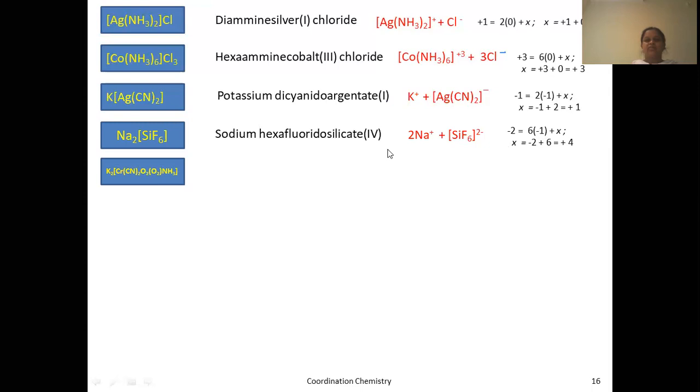So charge is +4. What is the cation? Sodium. 6 fluoros are there. Hexafluoro, silicate. Since the charge on this coordination sphere is -2, that is negatively charged, you have to indicate with ate. Here also, since the coordination sphere is negatively charged, you have used ate. And what is the charge here? +4. You have to write +4. And here also potassium.